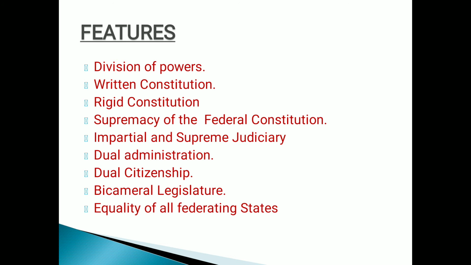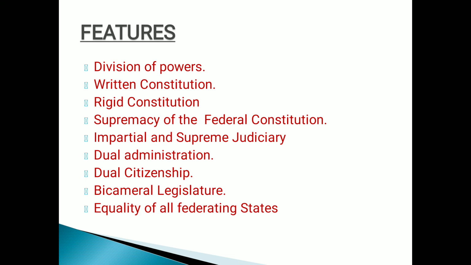Next, rigid constitution. Now, a federal constitution has to be a written and rigid constitution because it is to be kept immune from unilateral amendments on the part of the central or state government. Rigid means that no one would dare to change it, first of all. Right? Rules are rules. And if they want to make changes, there has to be a proper amendment. And everyone knows how our constitution can be amended, by passing a resolution in both the houses, and that is not very easy. Clear? Only the central government and the state government together have the power to amend the constitution. Clear? So in order to maintain stability of the federal system, there is a prescribed special method of making amendments in the constitution.